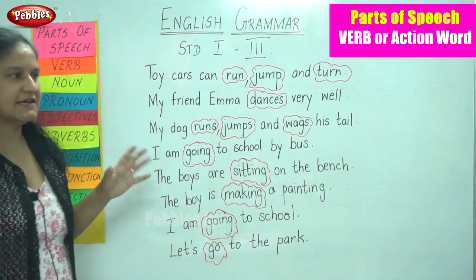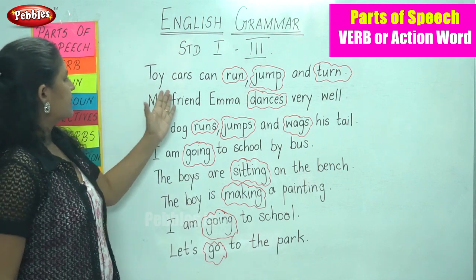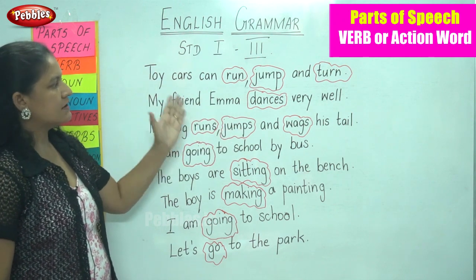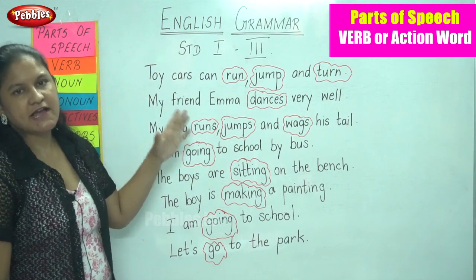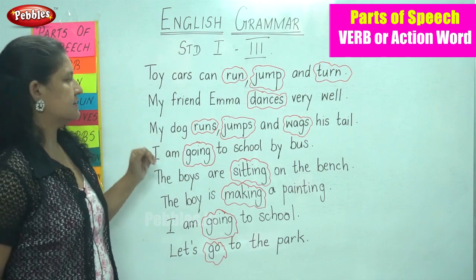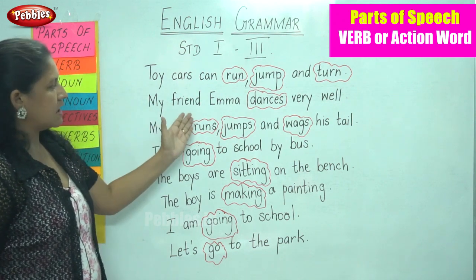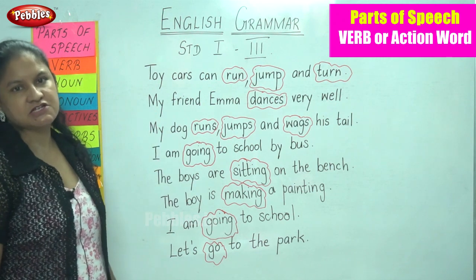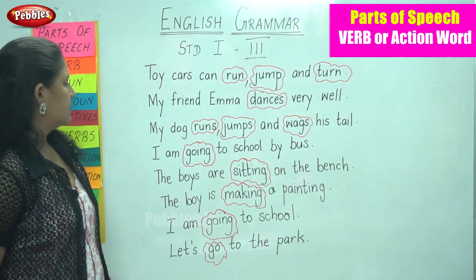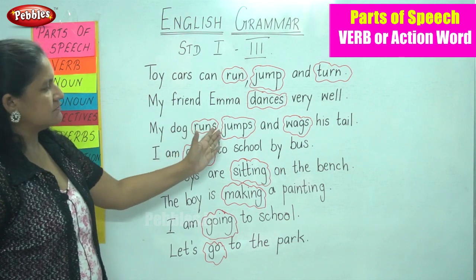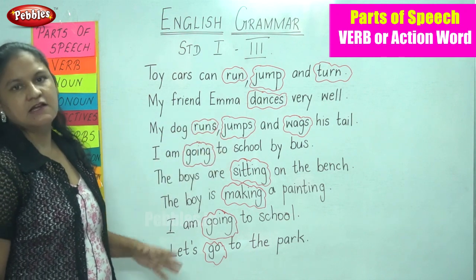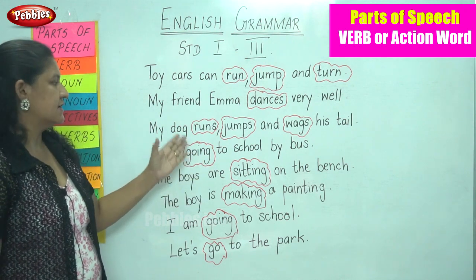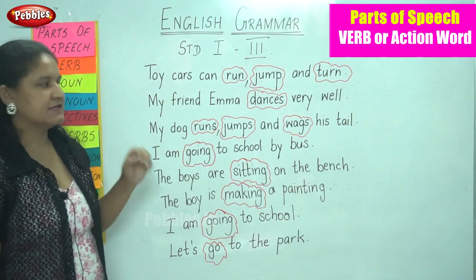So I'll repeat these sentences again. Toy cars can run, jump and turn. So run, jump, turn are the actions done by the cars. My friend Emma dances very well. So dances becomes the action done by Emma. My dog runs, jumps and wags his tail. Again we see three action words in one particular sentence: runs, jumps and wags.